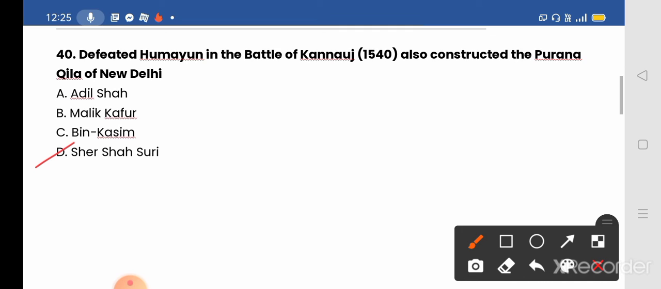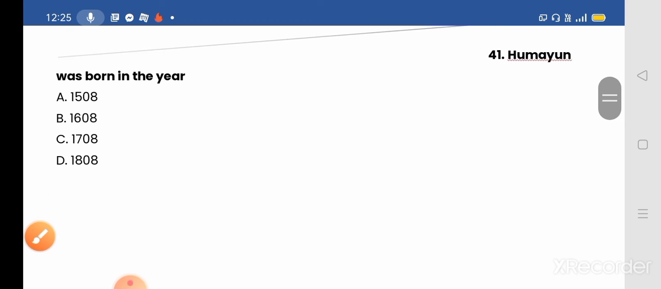Sher Shah Suri, or Sher Khan, also defeated Humayun in 1539 in the Battle of Chausa. And after the defeat in the Battle of Kannauj, Sher Shah forced him out of India. And this Sher Shah also constructed the Purana Killa of New Delhi. Okay, next we move to our next question.